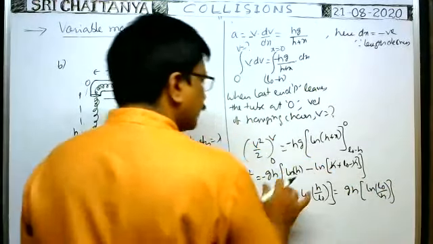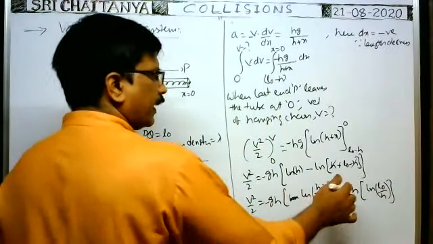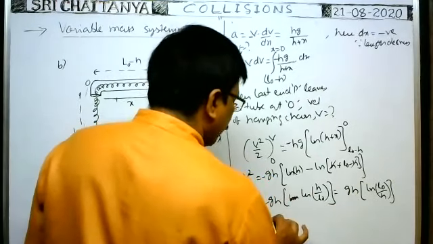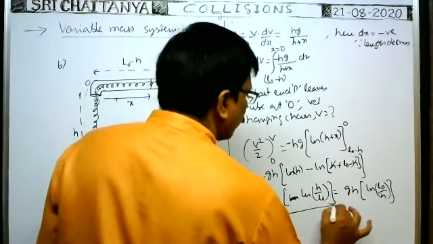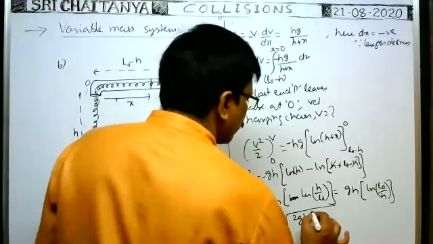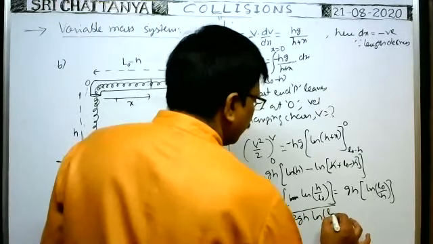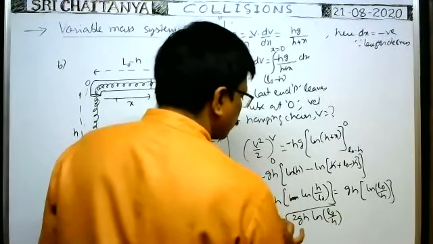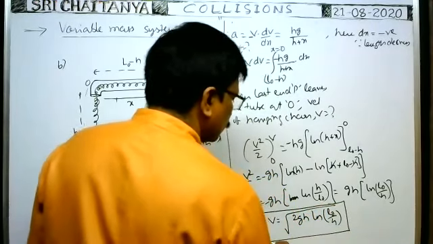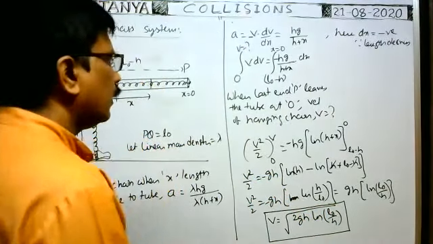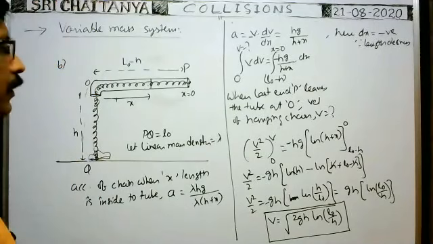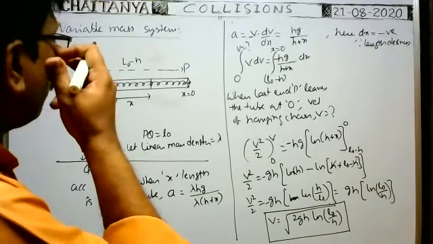By writing this minus inside the bracket, we can write ln L naught by h. Therefore, v is equal to root of 2gh into ln L naught by h. This is the formula.